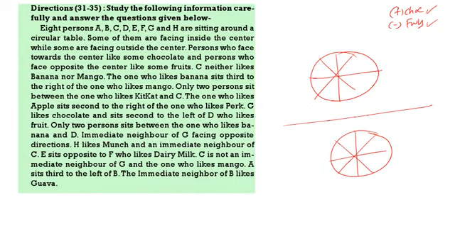C likes neither mango nor banana. C is not the neighbor of G and not the one who likes mango. C is not the neighbor of G, so C will not come here. And the one who likes mango, C will not come here. So only C will come here. Here C will come. Here in the second case, here C will come.